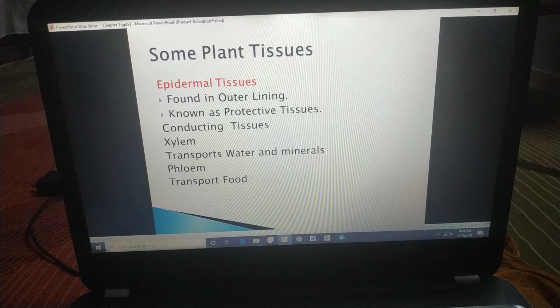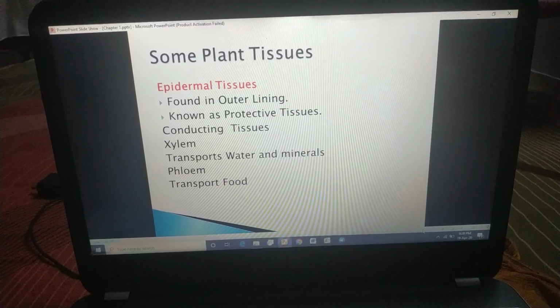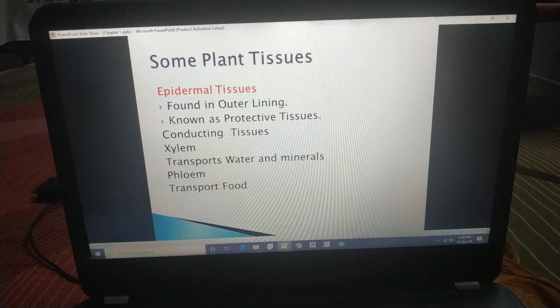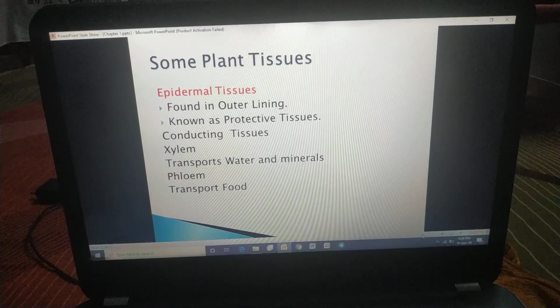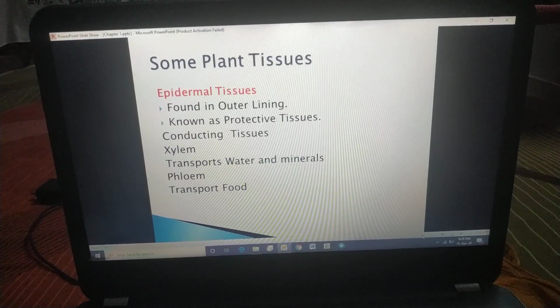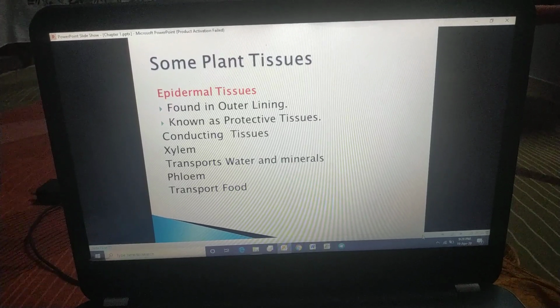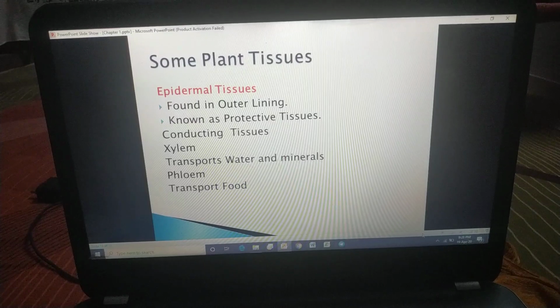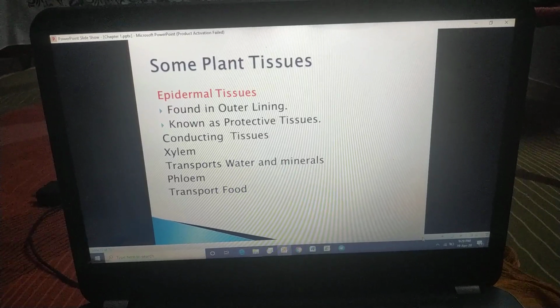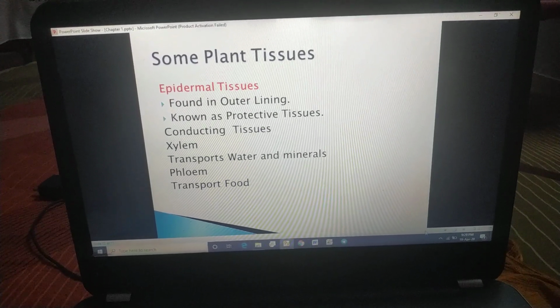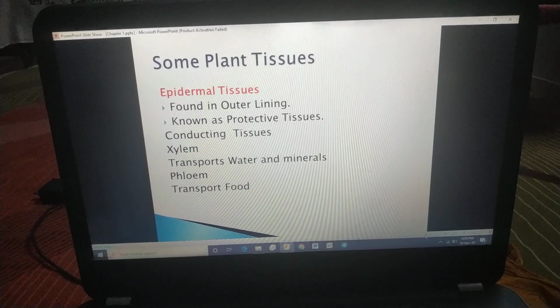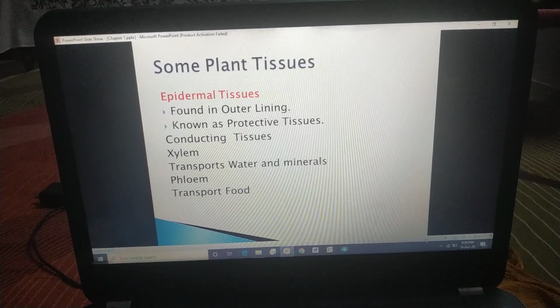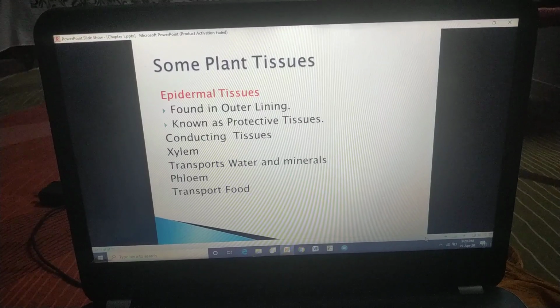Yes, now we are going to study some plant tissues. Later on we will study some animal tissues also, but now some important plant tissues. See students, one is epidermal tissue and the other one is conducting tissue. Epidermal tissues, the tissues present on the outer surface of the plants, are known as epidermal.